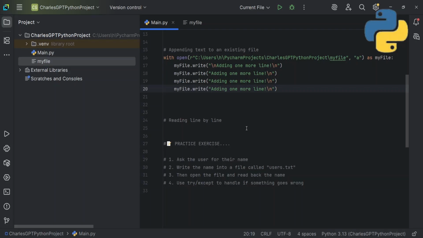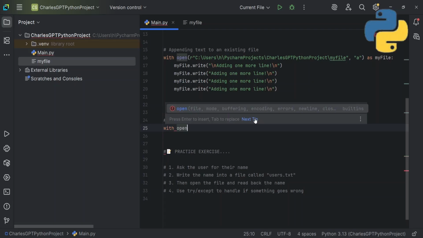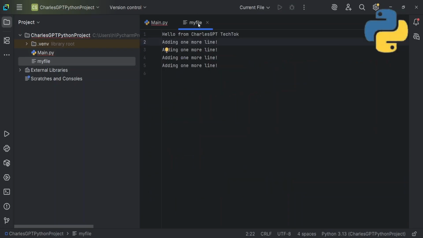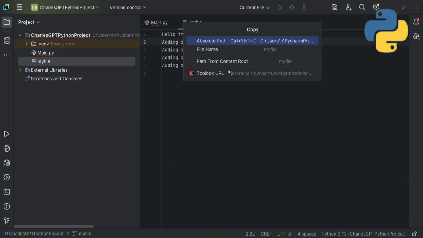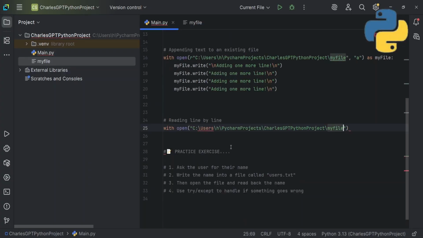So now let's do our last reading. To read all these things that are in this file, I'm going to go deeper into reading line by line the things from your file. The same way we do our with, open, then we'll put our file location. Oh, Ctrl Z. I need to go copy our file location again. So if I go here, I will copy path and references and copy this, then come back here and put my file location.